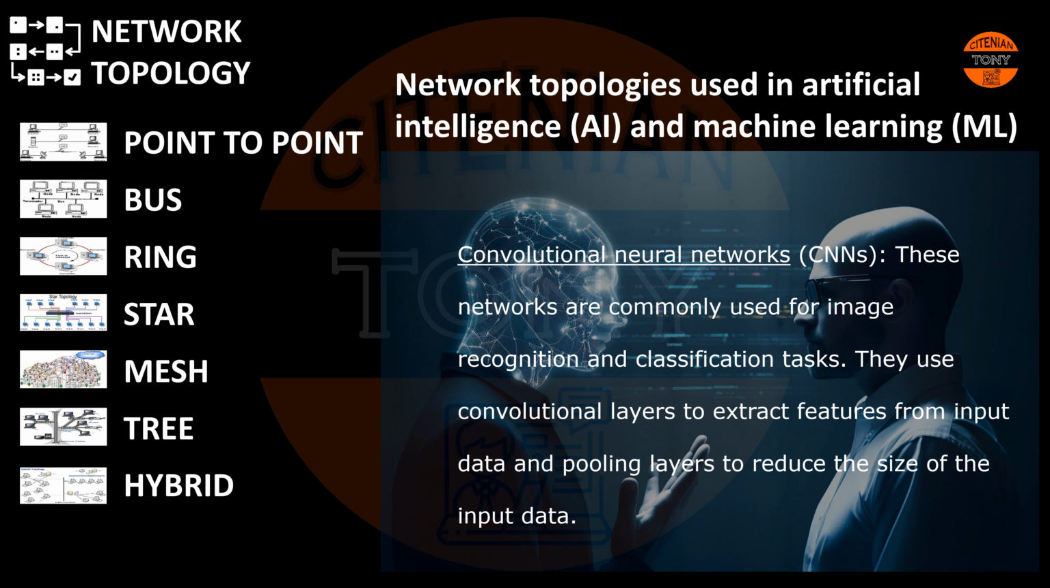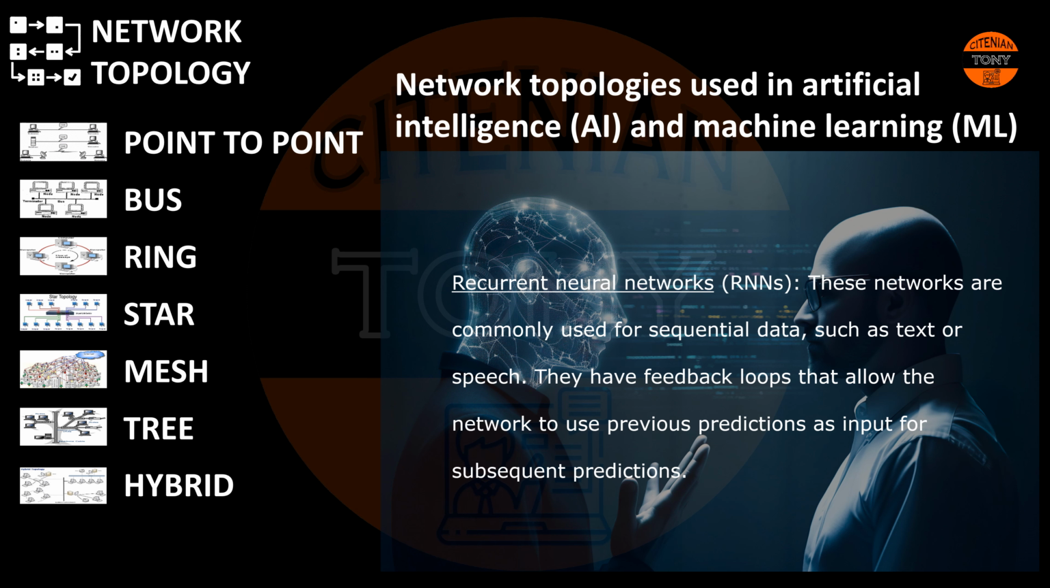Convolutional neural networks, or CNNs. These networks are commonly used for image recognition and classification tasks. They use convolutional layers to extract features from input data and pooling layers to reduce the size of the input data.